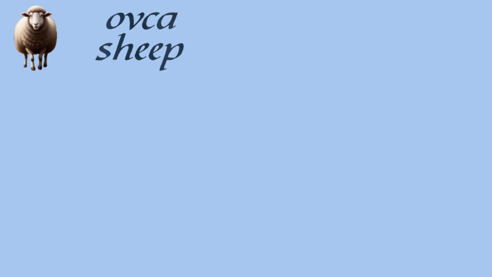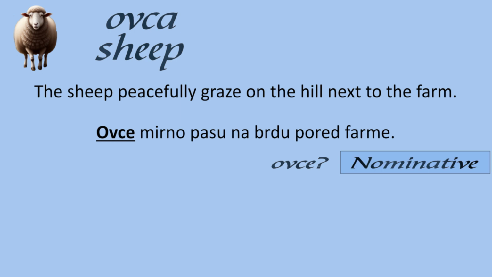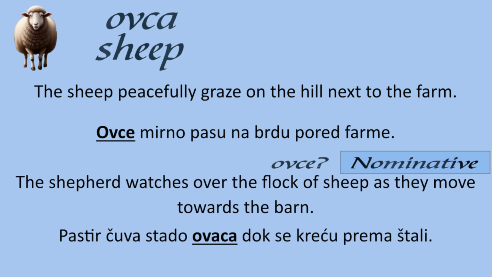Sheep is ovca. The sheep peacefully graze on the hill next to the farm. Ovce mirno pasu na brdu pored farme. Ovce is plural and in the nominative case. The shepherd watches over the flock of sheep as they move towards the barn. Pastir čuva stado ovaca dok se kreću prema štali. Ovce is plural and in the genitive case, and here we can see the appearance of the movable a.